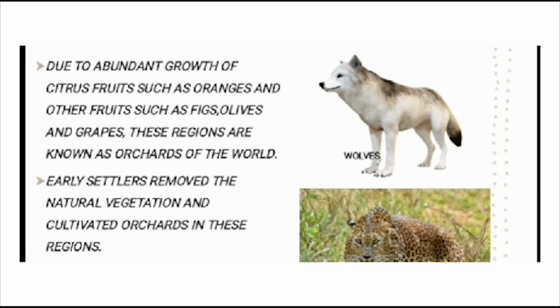Students, let's recap what we have seen today, that is, natural vegetation and wildlife. A wide range of natural vegetation is found in India due to the varied climate conditions and geographical features. A change in natural vegetation also affects wildlife of the region.